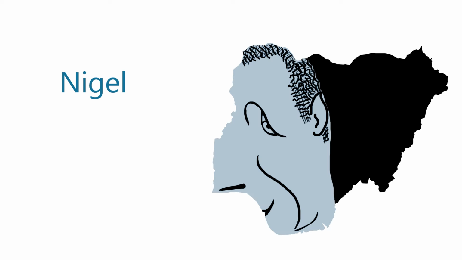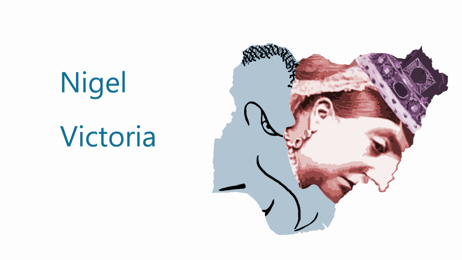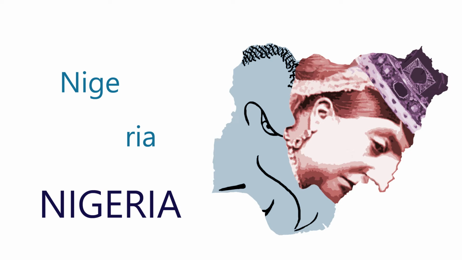I see two heads here that have been stuck together. The one on the left, I'm imagining, is some English guy named Nigel. And then over on the right, I can even see a little crown, and that is Queen Victoria. And if you combine their names, you get Nigeria. So when I see these two heads, both of them have pretty big noses, one is wearing a crown, I think Nigeria.